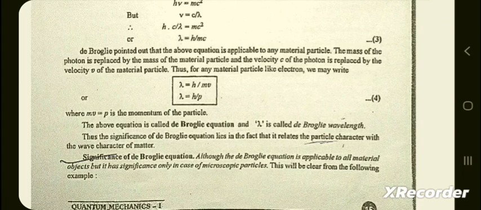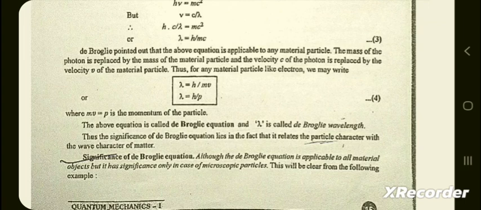Thus, for any material particle like an electron, we may write lambda is equal to h by mv, or lambda is equal to h by p, where mv is equal to p, the momentum of the particle. The above equation is called the de Broglie equation and lambda is called the de Broglie wavelength. Thus, the significance of the de Broglie equation lies in the fact that it relates the particle character with the wave character of matter. Significance of de Broglie equation.